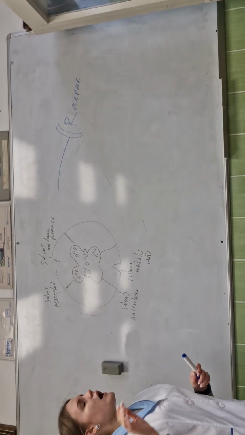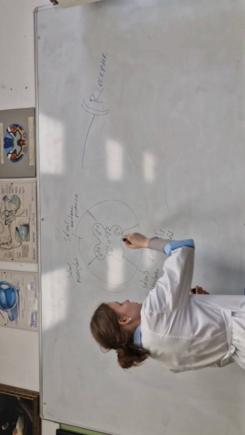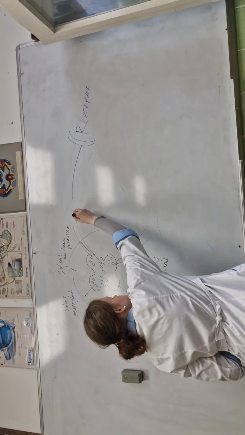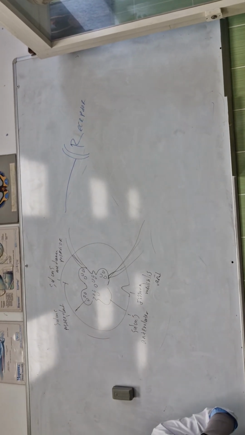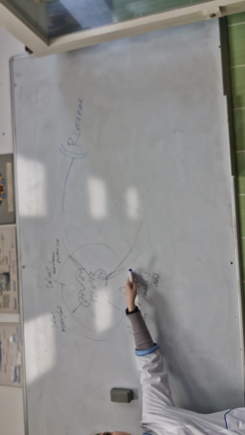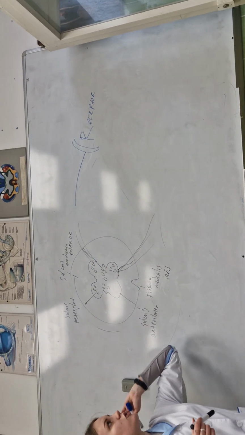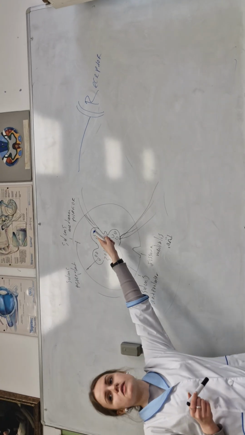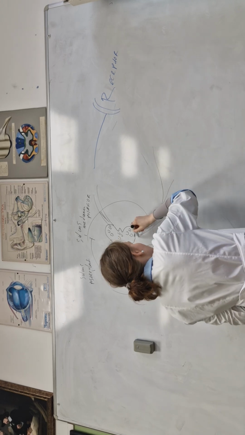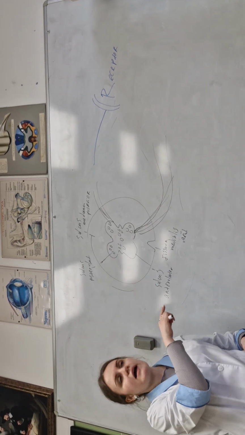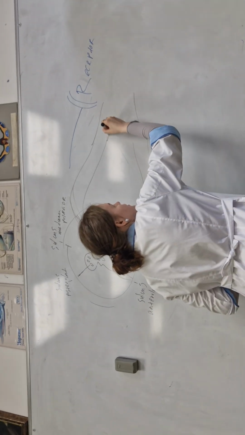We have two radices, radix anterior and radix posterior. The radix anterior contains the axons of motor neurons. The radix posterior contains sensitive neurons. At some distance from our spinal cord, the two radices come together in a confluence and make, what is this?